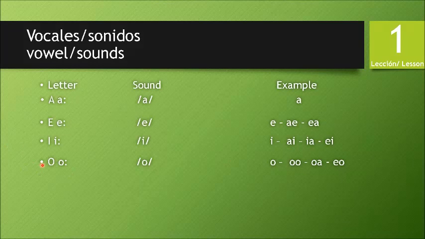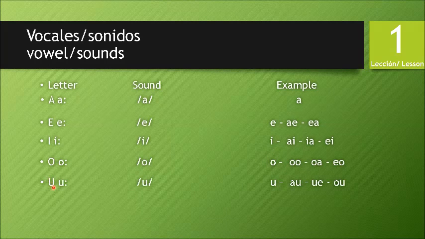The next one is O. The sound is always O. Example, alone, O. But in combination together it would be O, Oa, Eo.